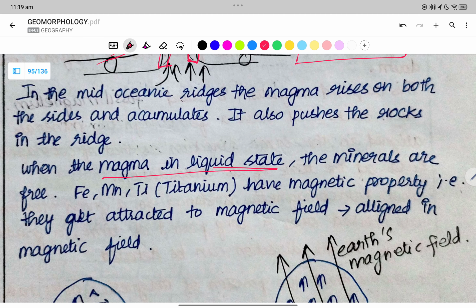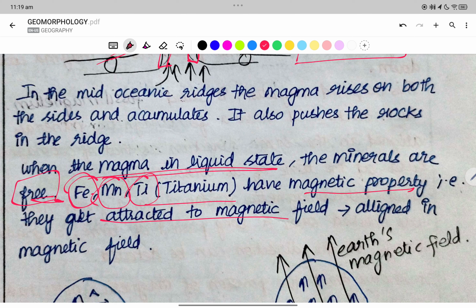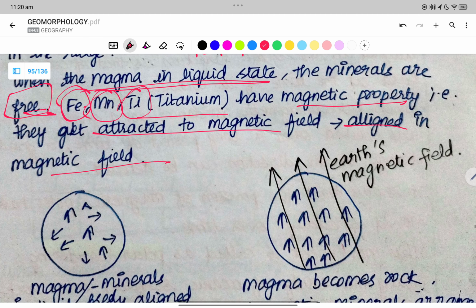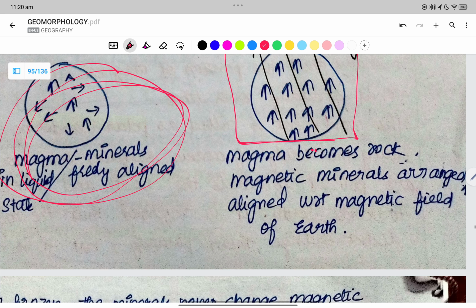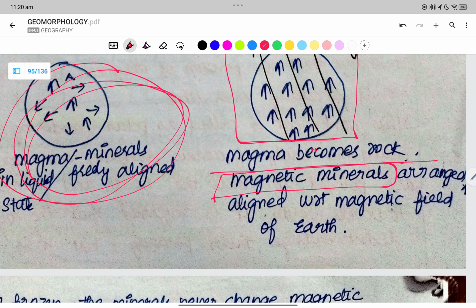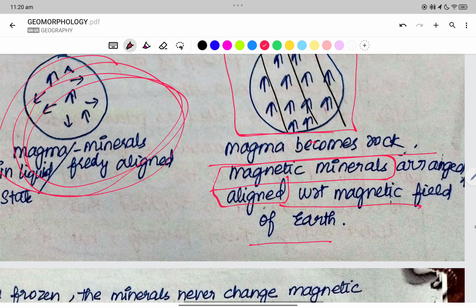When the magma is in the liquid state, the minerals are free. So we have iron, manganese, and titanium, which have magnetic property. That is, they get attracted to the magnetic field and aligned in the magnetic field. This is the free state, freely aligned in the liquid. But when the Earth's magnetic field is passing through, the magnetic minerals are arranged with respect to the magnetic field of the Earth.